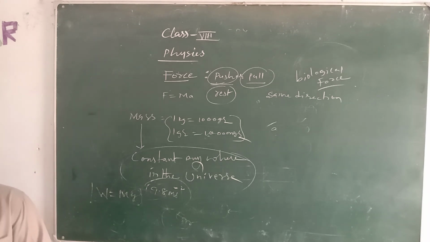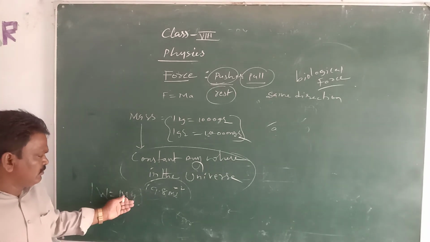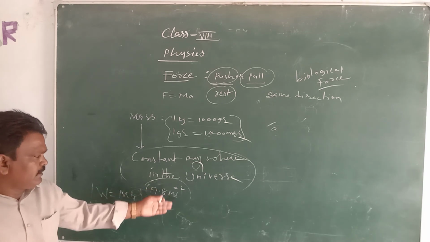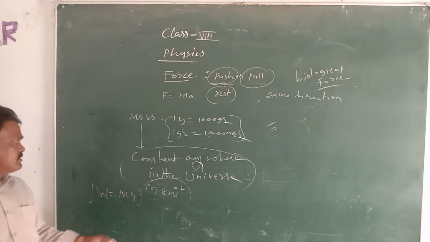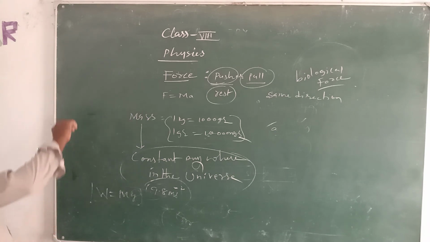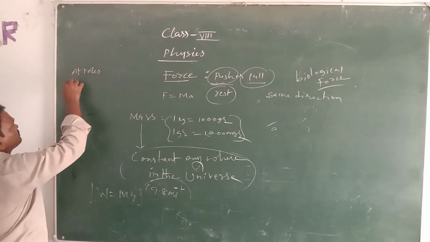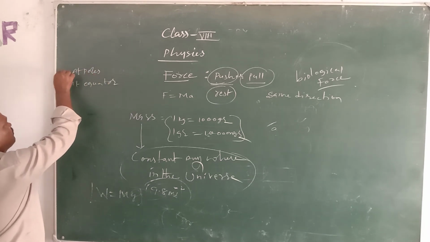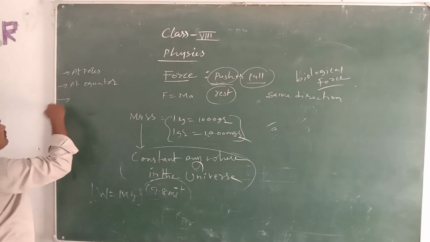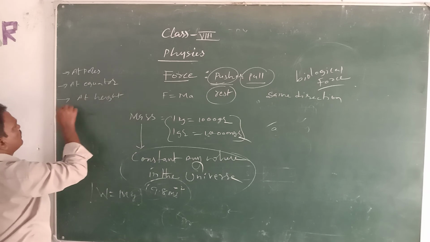The gravitational acceleration acting on the body is approximately 9.8 meters per second square, and g will not be constant everywhere in the universe. For example, on the earth, at poles, at equator, at height, and at depth.